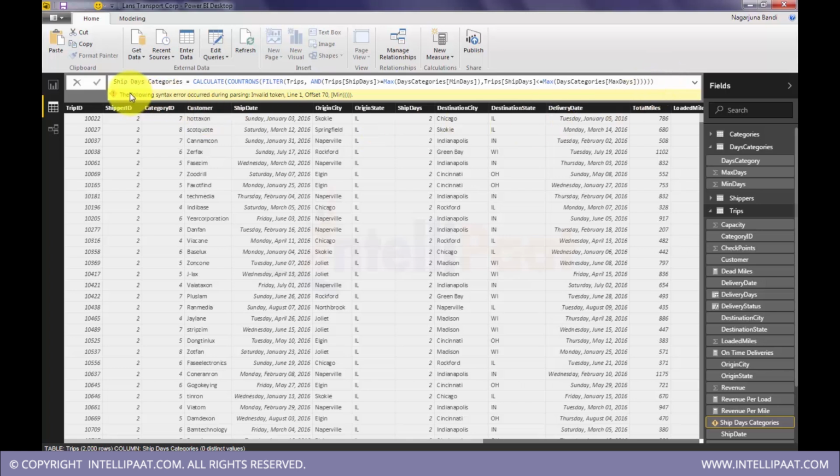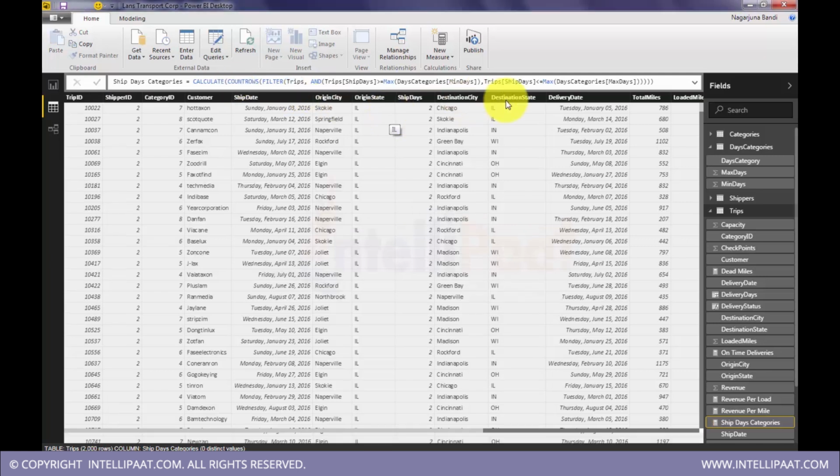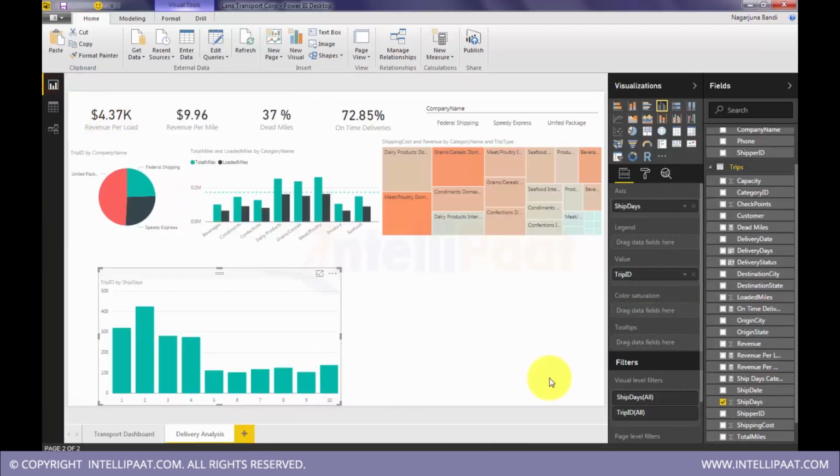Okay, now the expression looks correct. So we are doing the comparison of ship days between min days and max days, and if it is falling, then count those trips, count those rows. Enter. There we have. So now I will use it here.